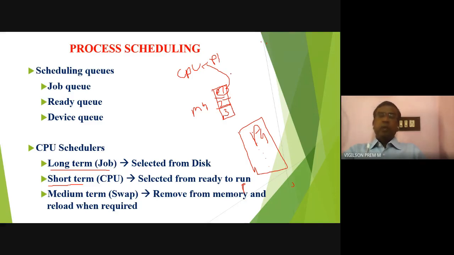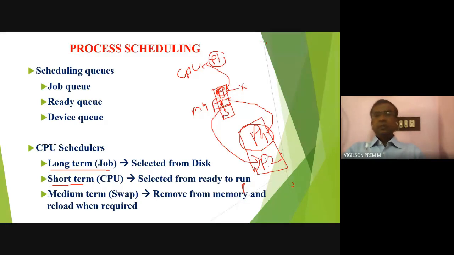Now after P1, the operating system decides to execute P4, which is not available in main memory. So this is short-term scheduling. Now the operating system decides process P4 is to be executed. P4 is available in secondary storage, so it will be shifted to main memory, and P4 will be allocated. P1 is already in execution, so P1 cannot be removed. So I will remove either P2 or P3. P4 will come in this place and P2 will be swapped to the secondary storage.